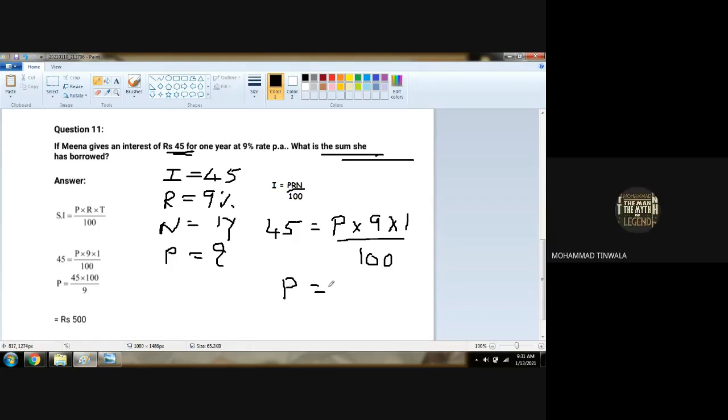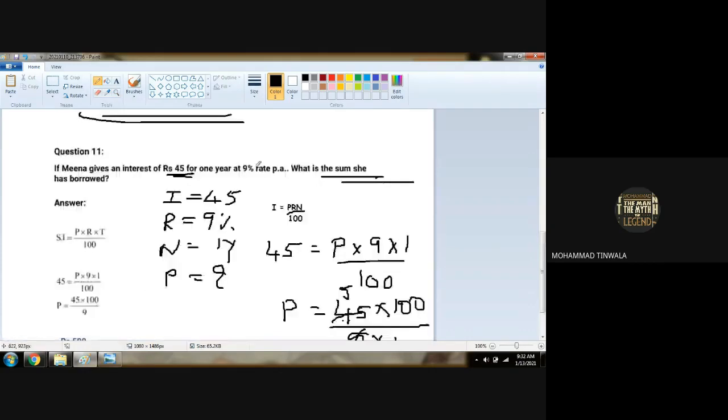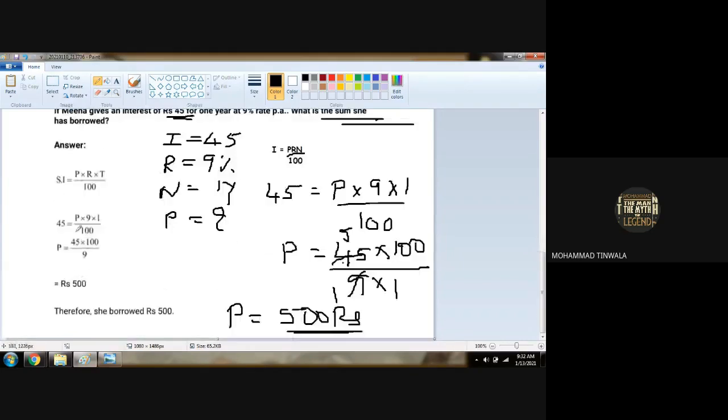Now P at a side, 45 will be multiplied by 100 upon 9 and 1 will be in the denominator. 9 into 1. 9 ones are 9, 9 fives are 45. So what is the principal we got? 5 into 100 is 500 rupees. What is the principal amount we will get? 500 rupees. So 500 rupees is the actual amount she borrowed.